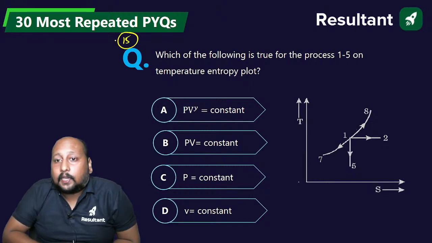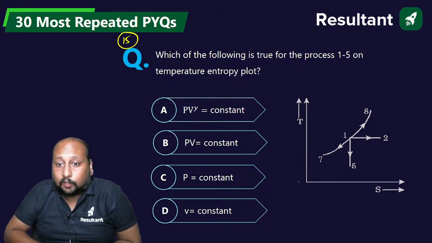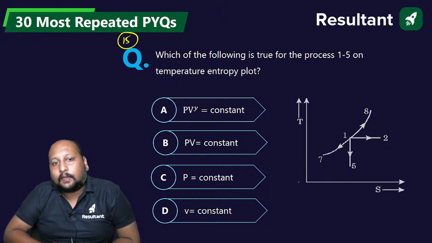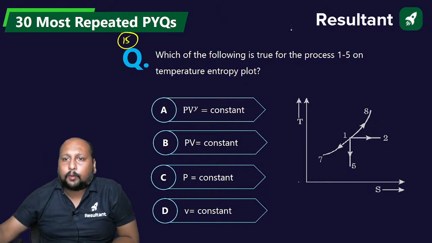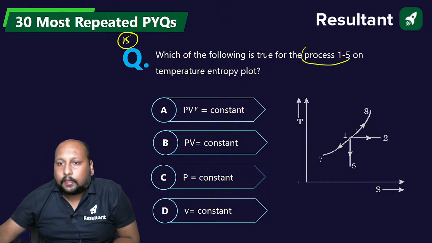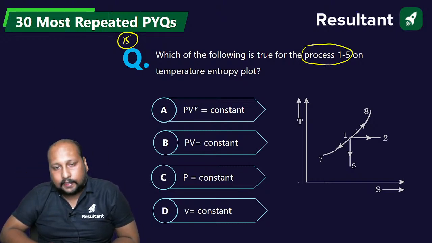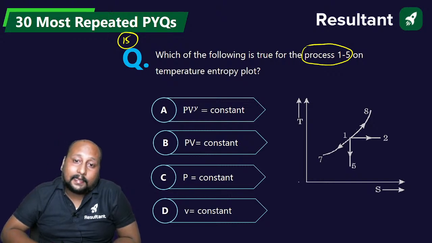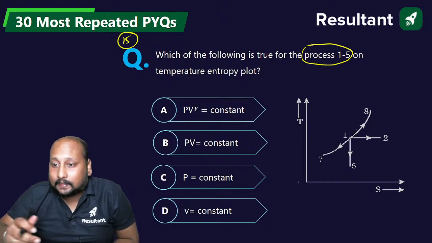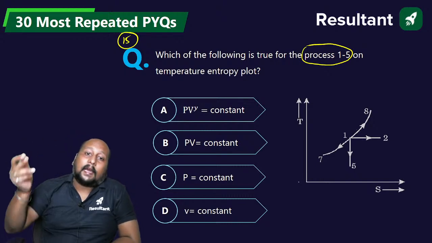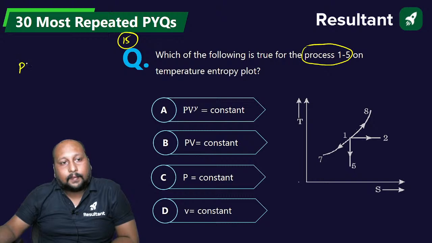Which of the following is true for process 1-5? चलो see the diagram carefully. For 1-5, this is a TS diagram being given. What you can understand from this? देखो process 1-5, it's a vertical line, है ना? So if it is a vertical line, that too on a TS diagram, so that is an isentropic process. और isentropic process के लिए we know that PV to the power gamma is equal to constant.